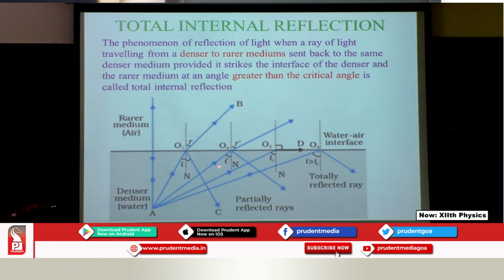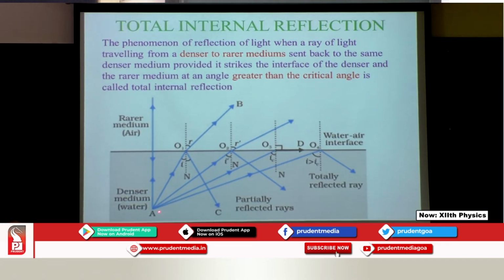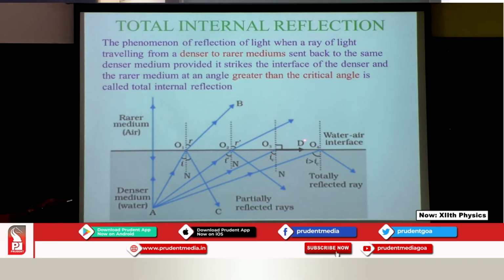So if this is more than the previous angle, definitely your angle of refraction is going to be more than the previous. So this bending is going to be more away from the normal. In such a way, I get an angle of incidence over here. I can term it as a critical angle. So at the critical angle point, the angle of refraction becomes 90 and the refracted ray just glides over the